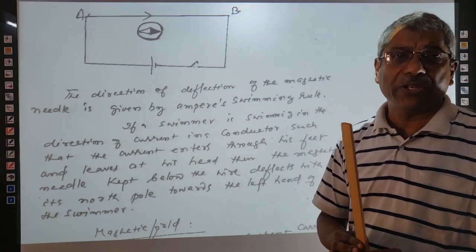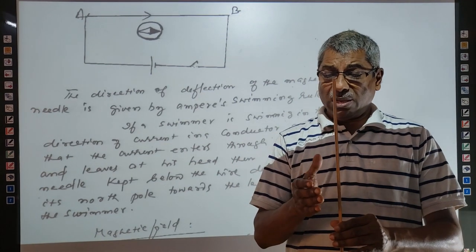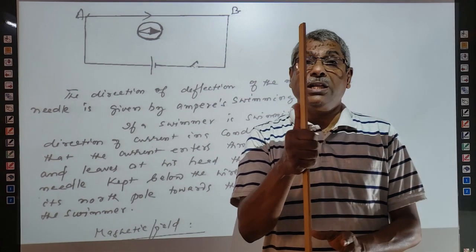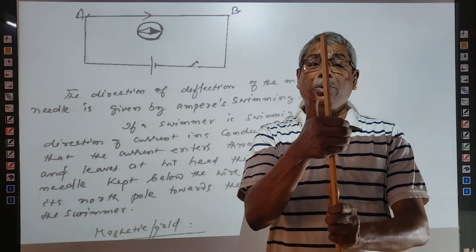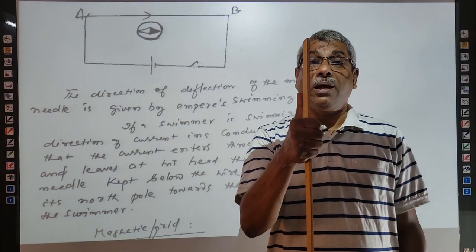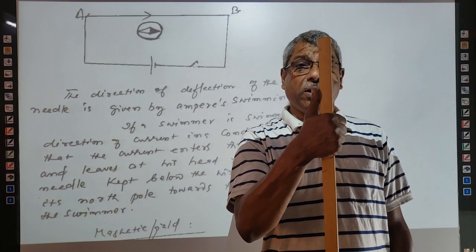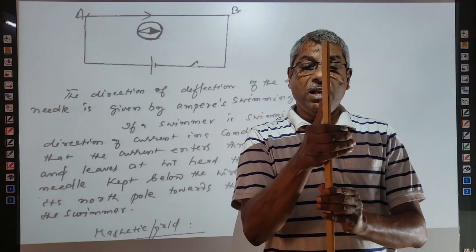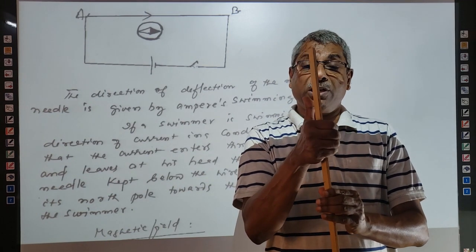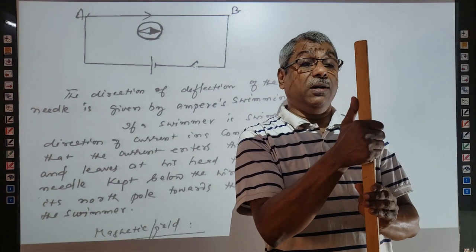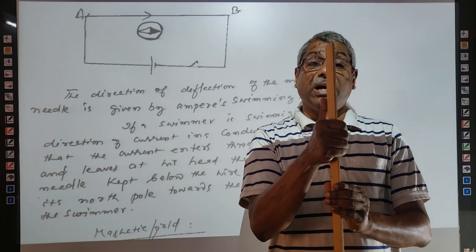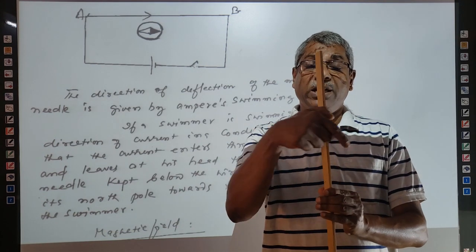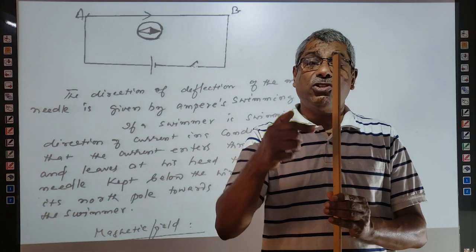The direction of the magnetic lines of force is obtained by the right hand curl rule. Right hand curl rule means if you hold a current carrying conductor as shown here by me, this must be a cylindrical conductor like this. The thumb shows the direction of the current, and the curl of the fingers then gives the direction of the magnetic field lines.